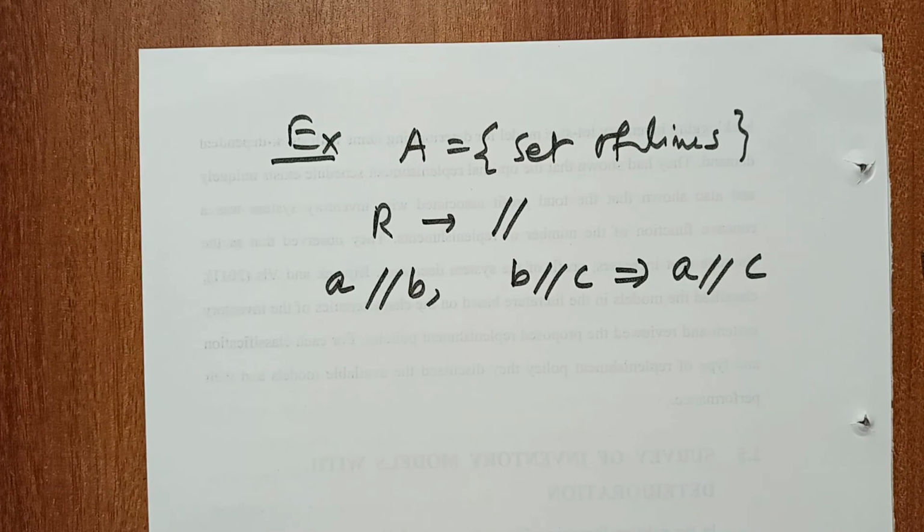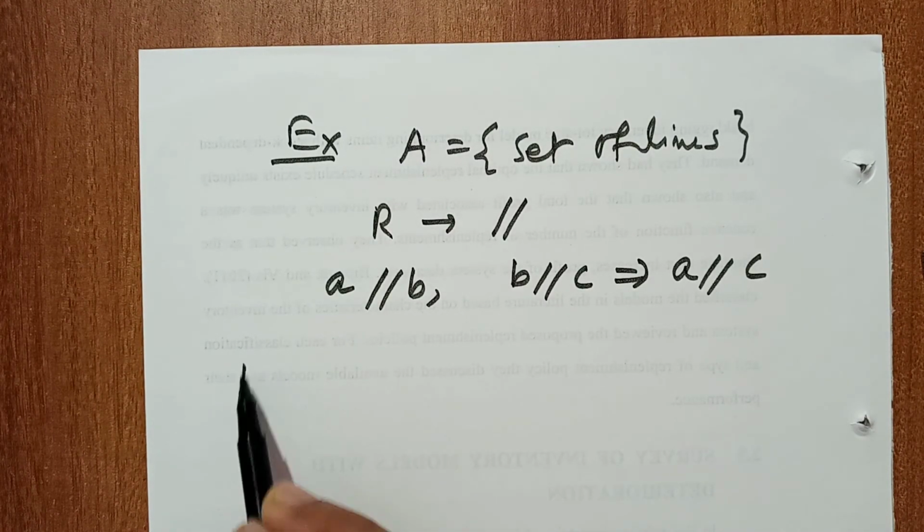So we have explained three important relations: reflexive, symmetric, and transitive. This is very important because now we shall define an equivalence relation, which is very important from the examination point of view.